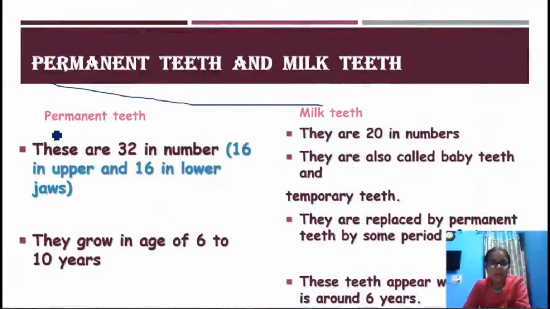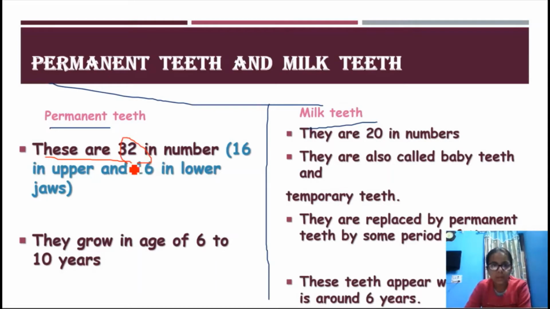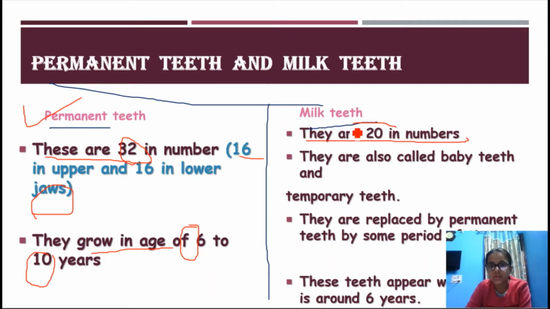Permanent and milk teeth. We are going to study the difference between these two. Permanent teeth are 32 in number, 16 in the upper jaw and 16 in the lower jaw. These are permanent teeth, remember. And they grow at the age of 6 to 10 years. And milk teeth now. They are 20 in number.